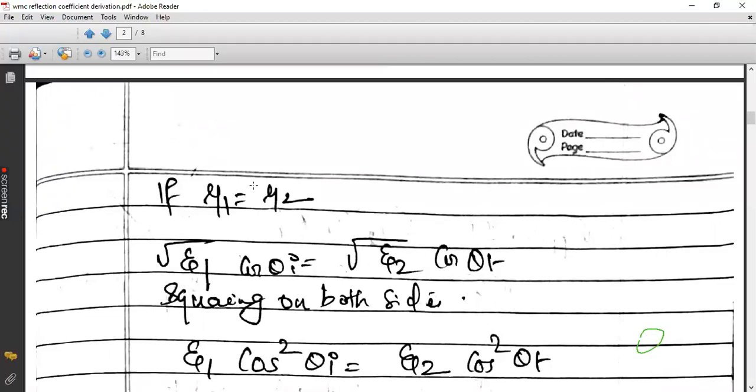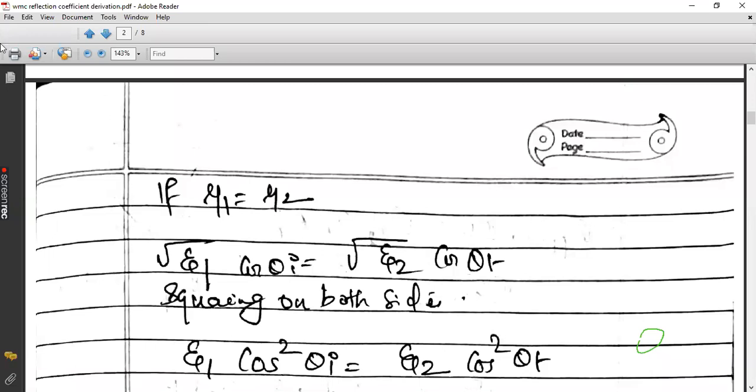The permeabilities are same. You can see that even if the surfaces are different, even if we go from air to some other mediums like building or some electric post, still there is not much change in permeability. It is almost always the same, but there can be more change in permittivity. So permeability we will assume same. In most of the practical scenarios that we have, or these obstacle cases in our real life, the permeabilities will be more or less same. So we have assumed that the two dielectrics have same permeability but different permittivity.